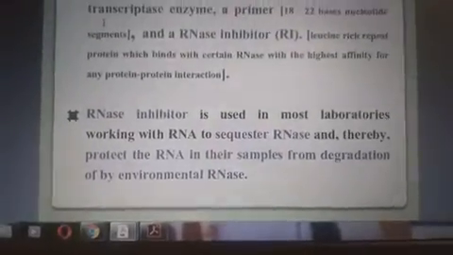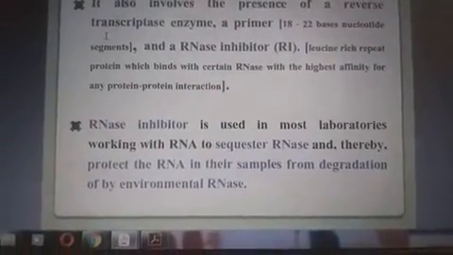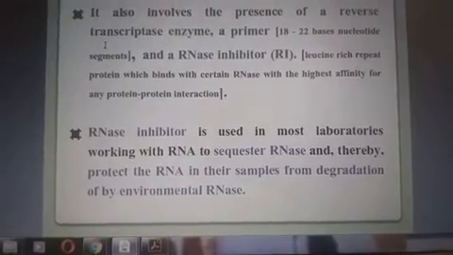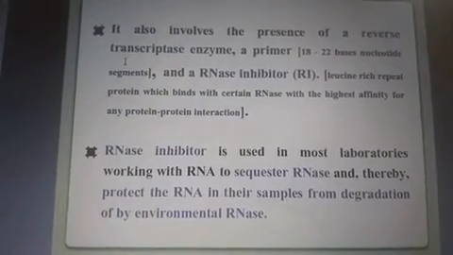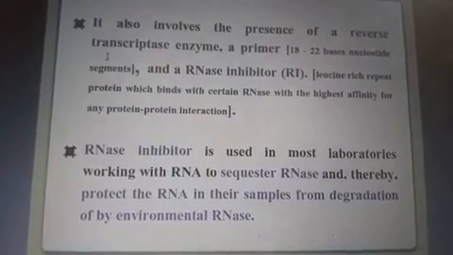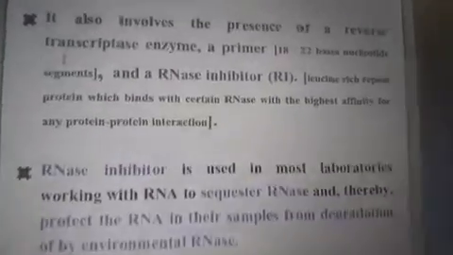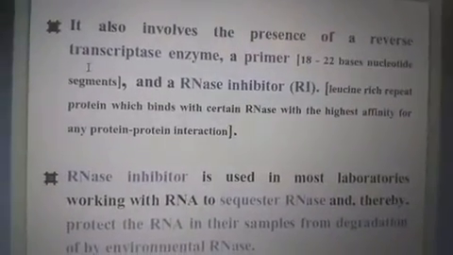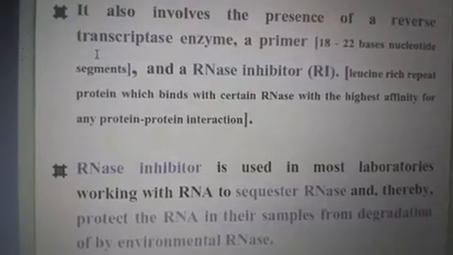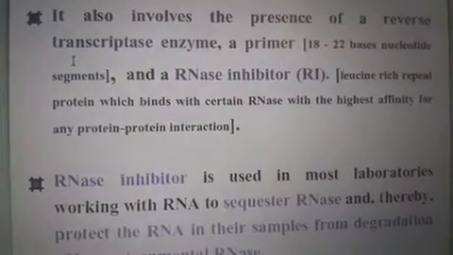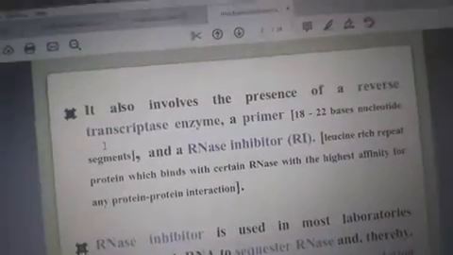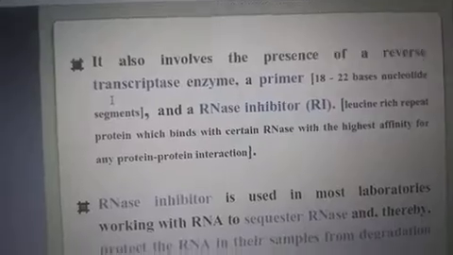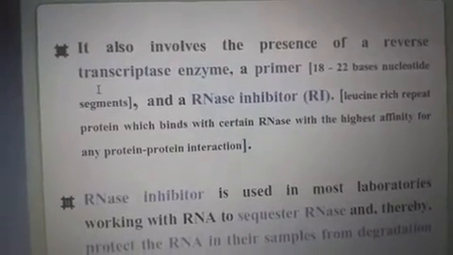It also involves the presence of a reverse transcriptase enzyme. As you know, in the transcription process a transcriptase enzyme is used, so here a reverse transcriptase enzyme is used. A primer, which could be 18 to 22 base nucleotide segments, and an RNase inhibitor, which could be a leucine-rich repeat protein that binds certain RNAs with high affinity for protein-protein interaction. Yes, definitely a controlling mechanism is present in the reverse transcription process, including all these.